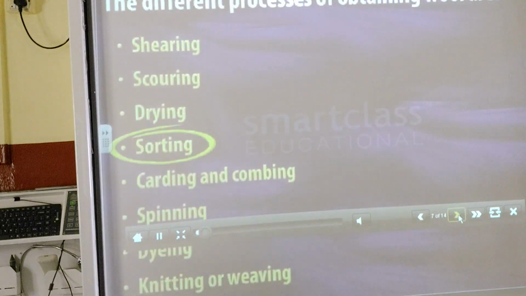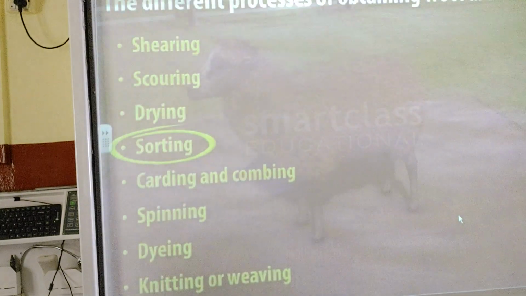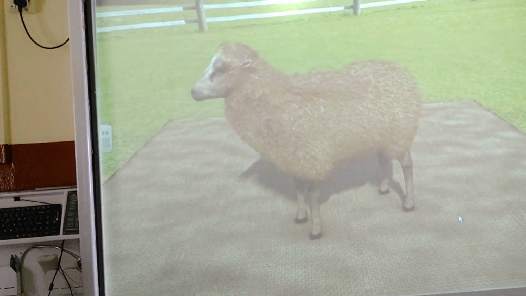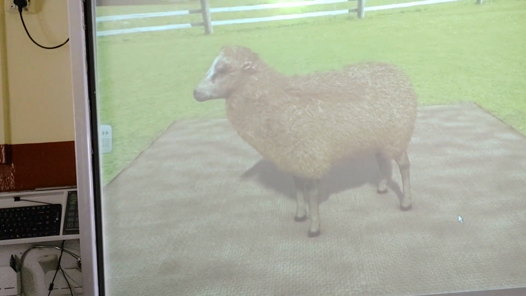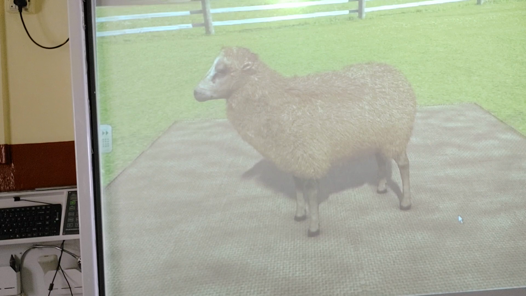Sorting. The wool over the body of sheep is not of the same quality. The best wool comes from the shoulders and sides of the sheep, and the next best from the back and the thighs.